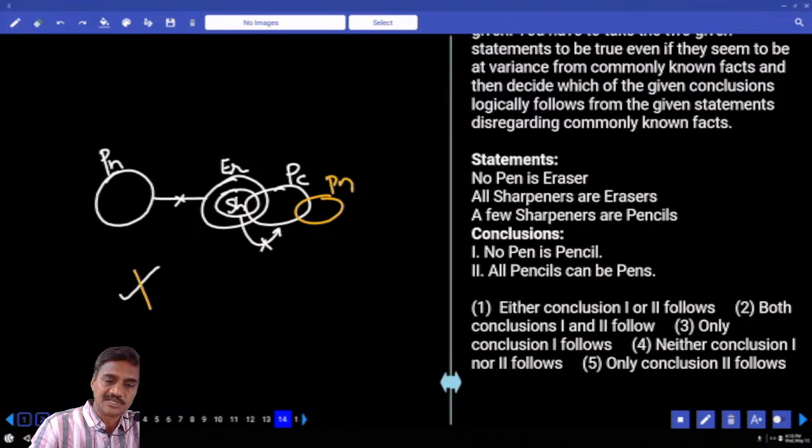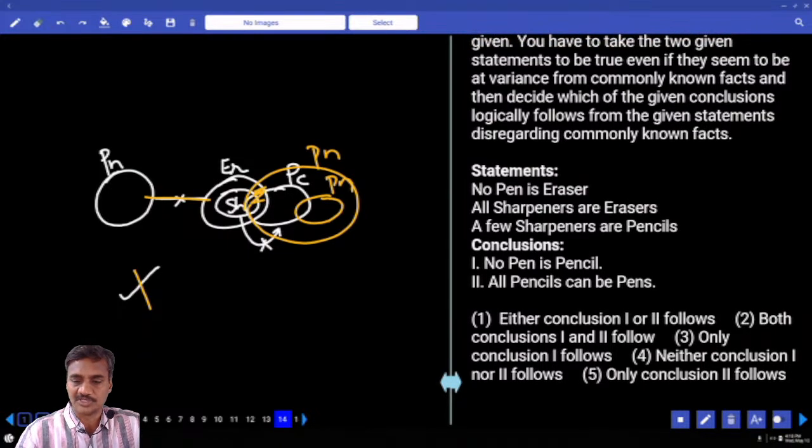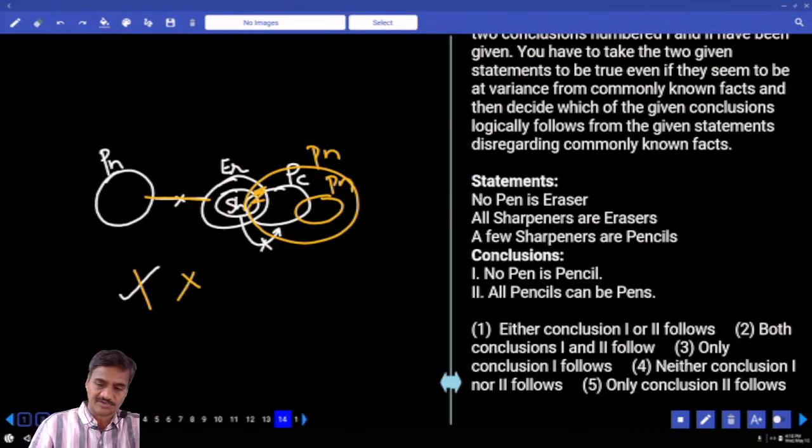This entire pencil can be a part of pen. Is it possible or not? Now, if you write pen like this, "no pen is an eraser" will become false. Hence, it is not possible. And so what is your answer? Neither 1 nor 2, choice 4, question number 14.